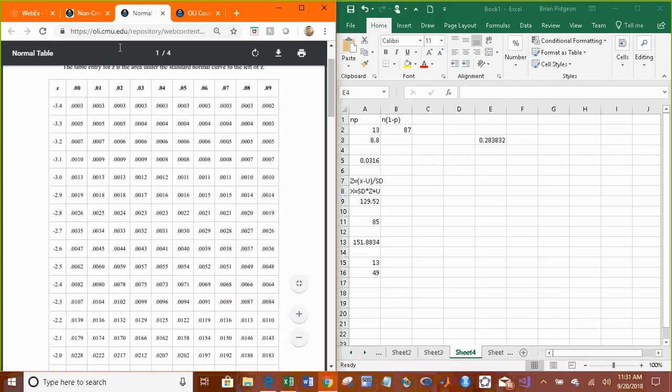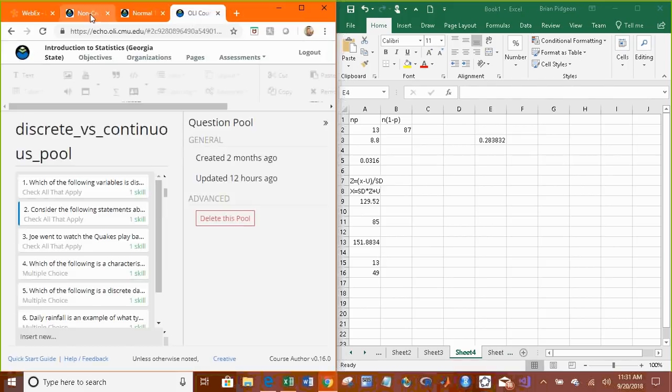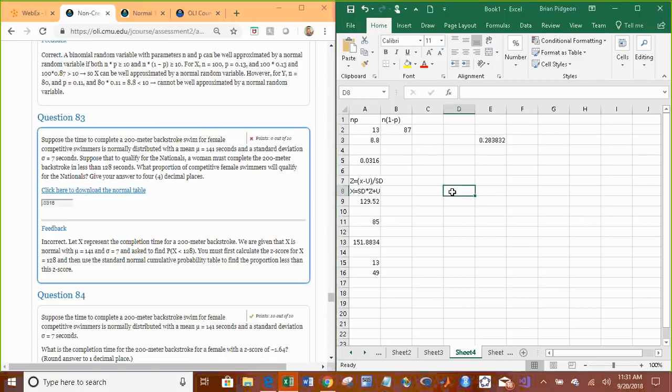And we could even just look real quick, just so you can see what the answer technically is exactly. We want to find the probability x is less than 128, so we must find the z-score for 128. So 128 minus 141 divided by 7. So the z-score is negative 1.85.